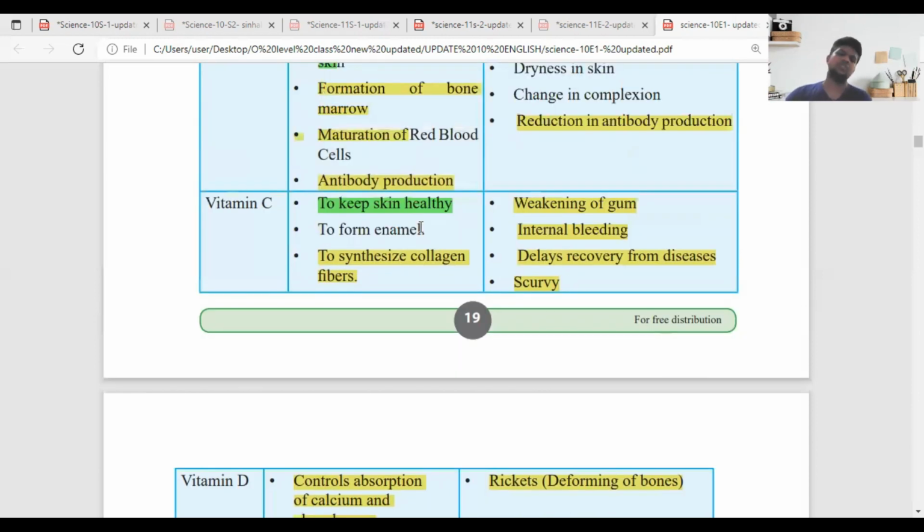When we come to vitamin C, if we are not taking enough vitamin C, the weakening of our gums, internal bleeding, and delayed recovery from diseases occur. If we have different diseases, sometimes it takes a longer time. It can be caused by vitamin C deficiency, because to overcome those diseases and enhance our immunity, vitamin C is important. Then the third one is a disease we call scurvy.